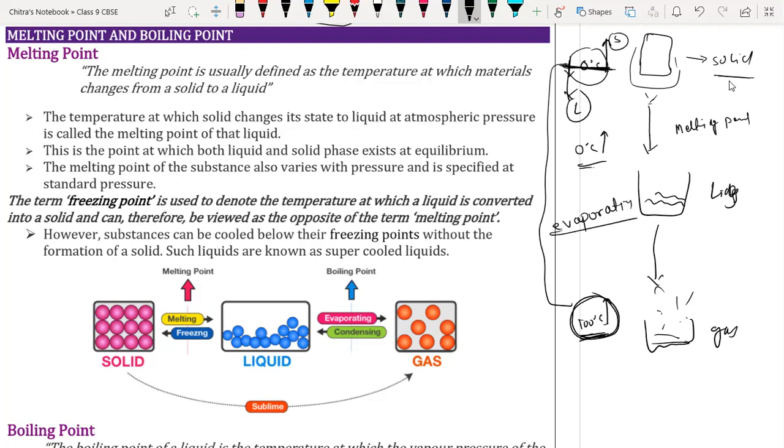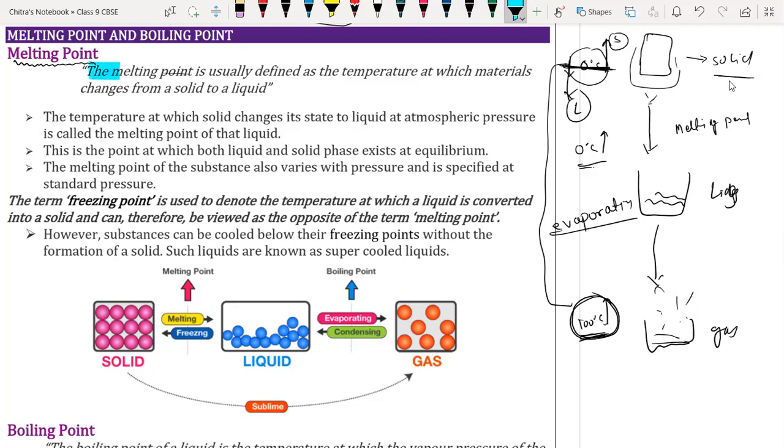So first we will discuss melting point, then boiling point, then we will discuss evaporation. So first we start with the melting point. What is melting point? Melting means conversion of solid into liquid form at a particular temperature, and that temperature is called the melting point.